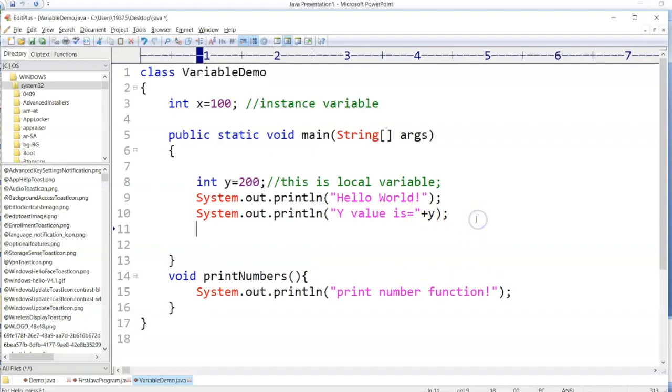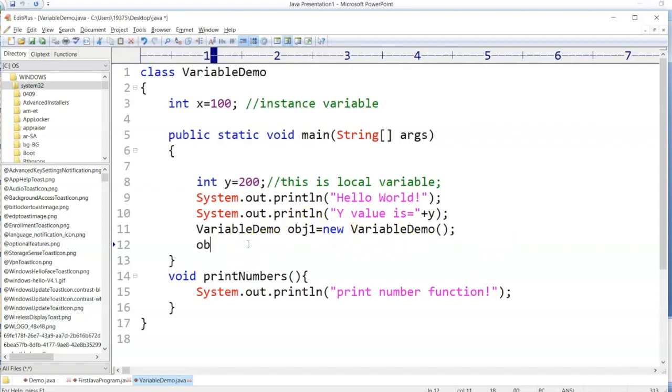So let me create an object here, variable demo object1 is equal to new variable demo. This is the syntax to create an object. You need to give the class name, then create your own object name, use the new keyword and then the constructor. We will see what the constructor is. Now I have the object.